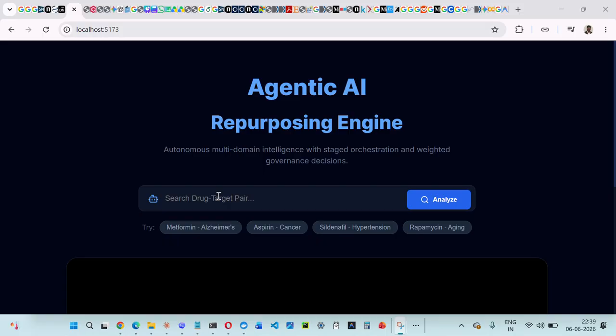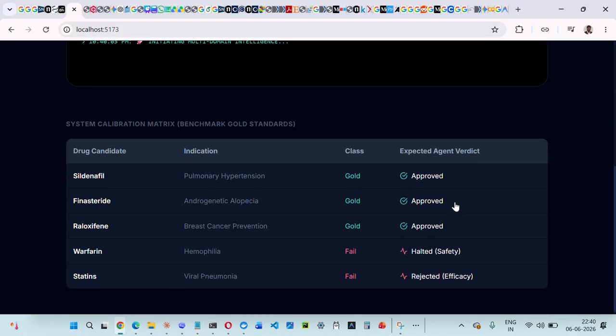Now, since I've explained what the project does, let us go for a demo. My apologies for that. Since I have explained the entire project in theory, let us now look at a practical application of how the project works.